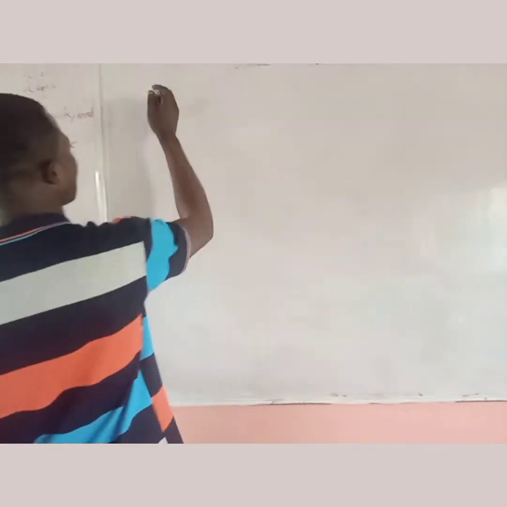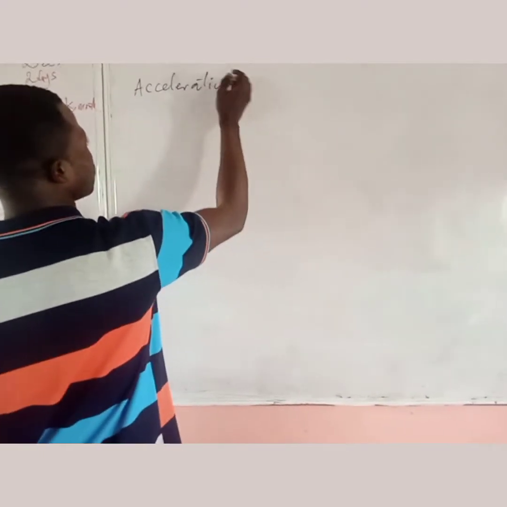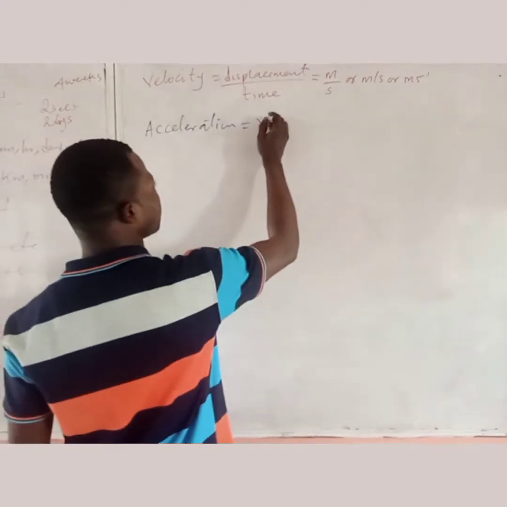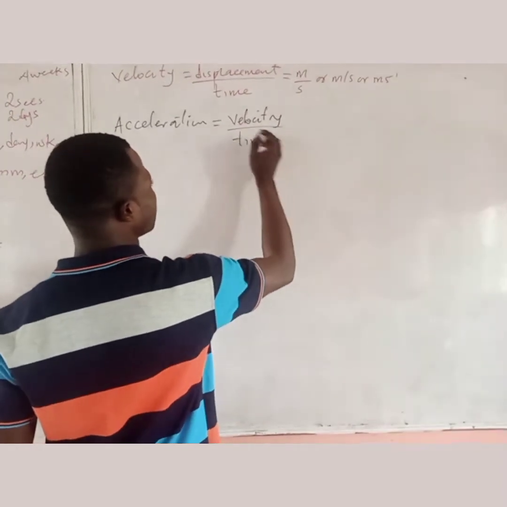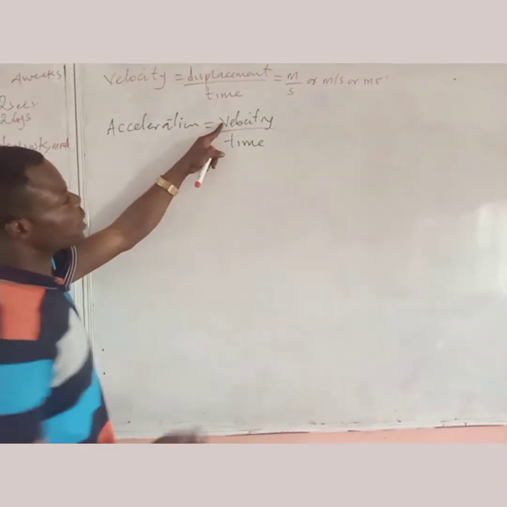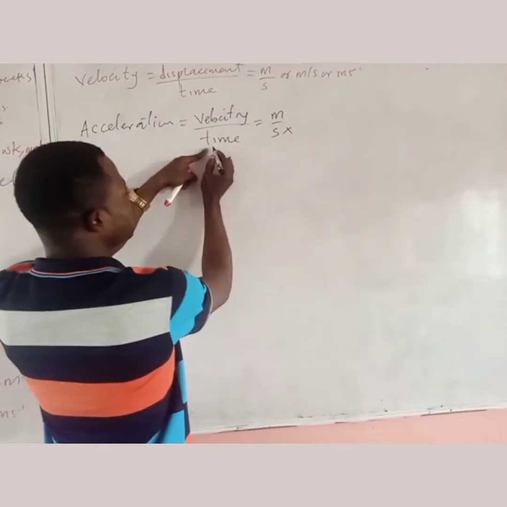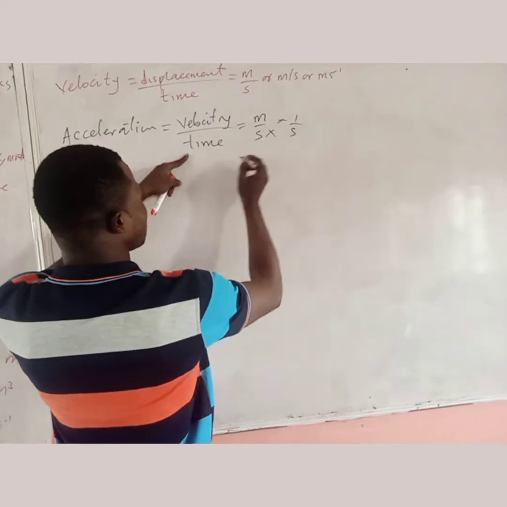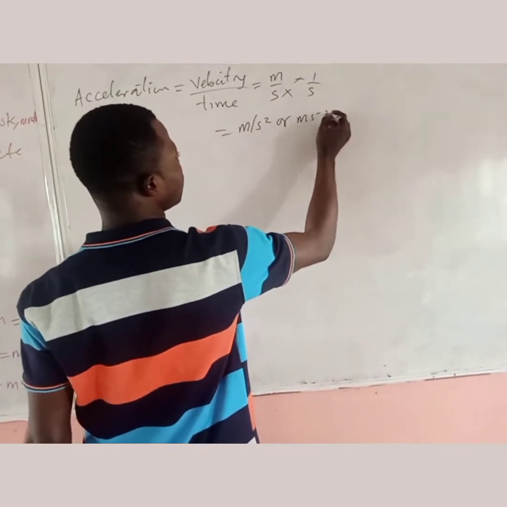We also have acceleration. Acceleration is change in velocity with respect to time. So the unit for velocity is meter over second, times 1 over second, which is meter per second square.